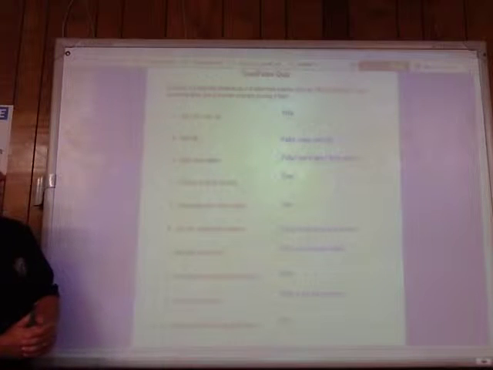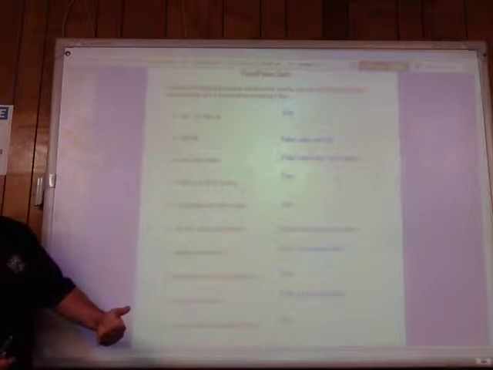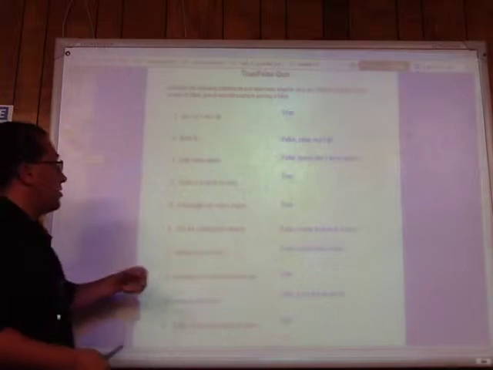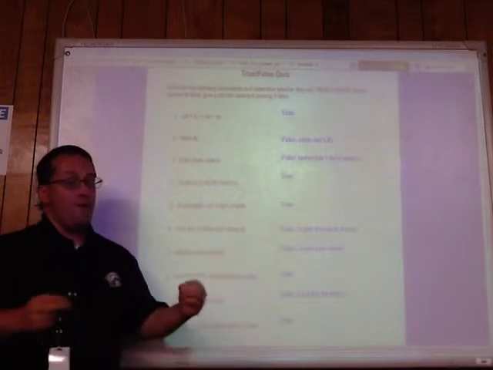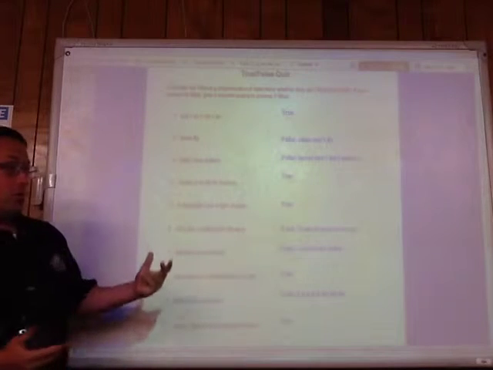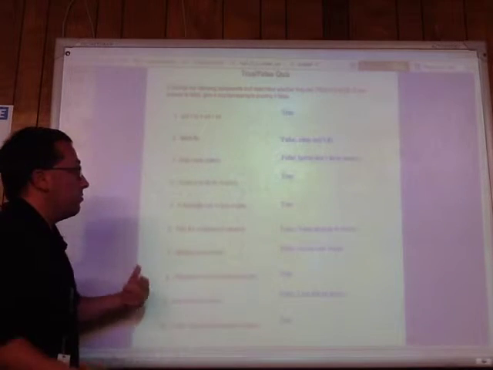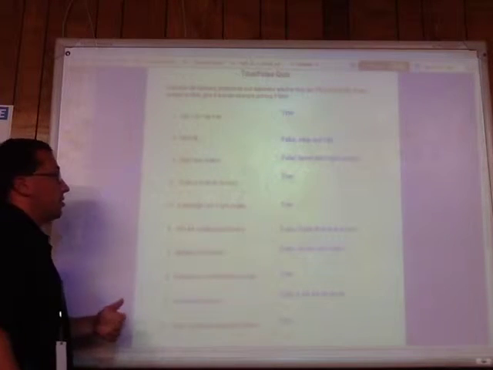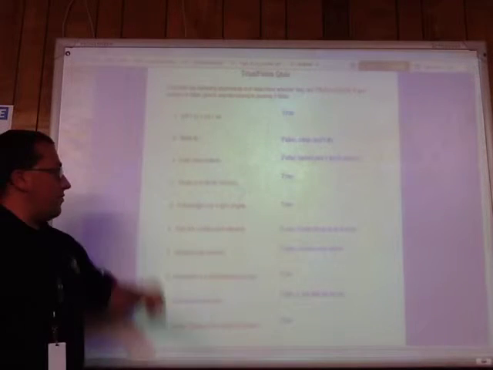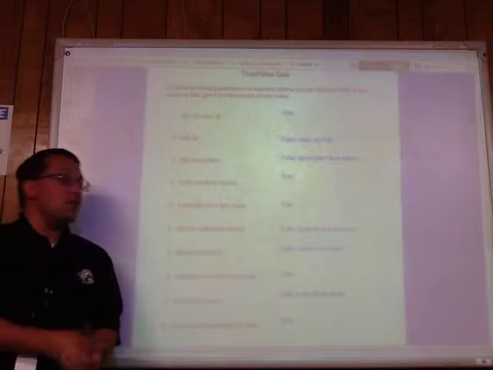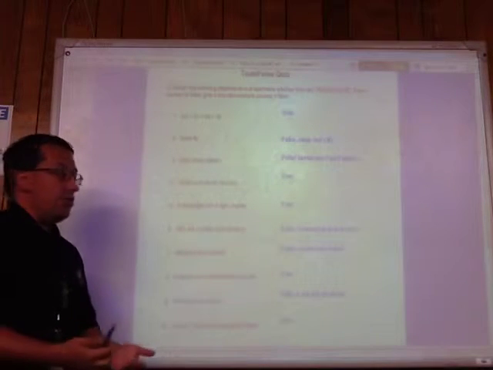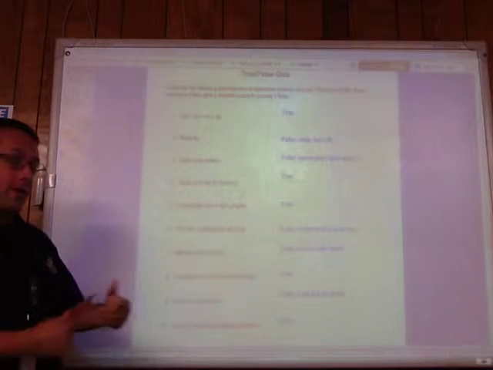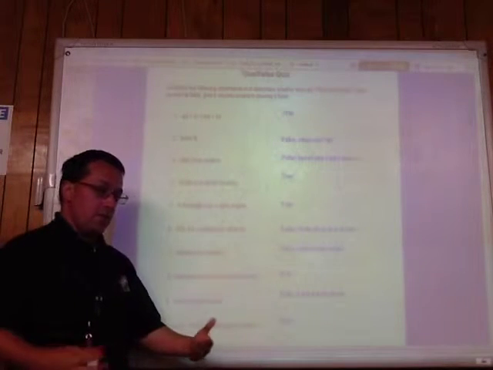A times (B plus C) equals A times B plus A times C. That is true. That's just the distributive property, right? It works all the time. Birds fly. False. Not all birds fly. There is a counterexample. We can prove this is false because emus don't fly. Neither do penguins or cassowaries or anything. We just need one. Deer have antlers. This is also false because fawns don't have antlers, and neither do does most of the time. Texas is in North America. That is true. Every part of Texas is in North America.